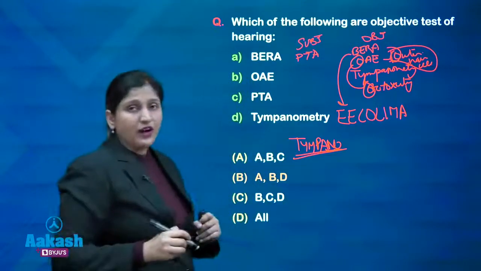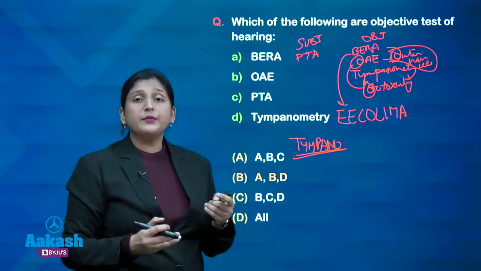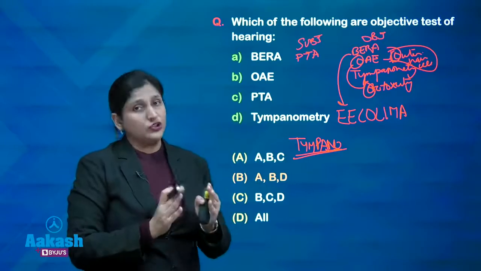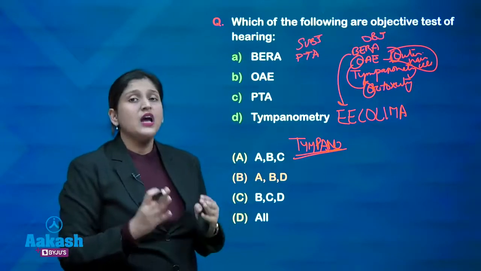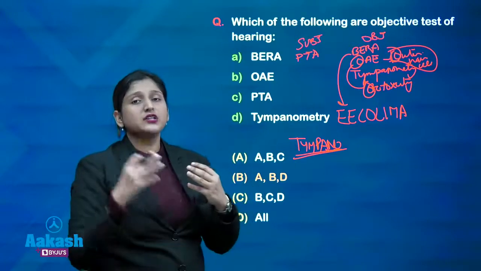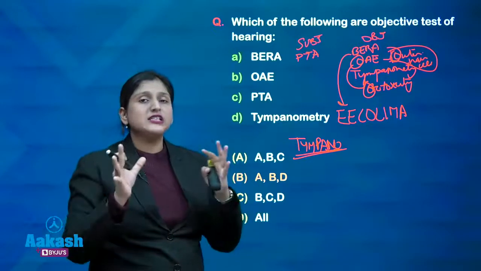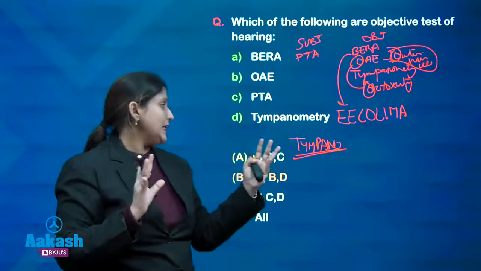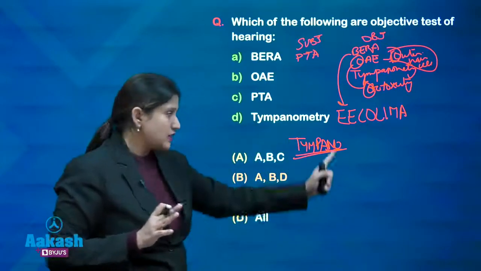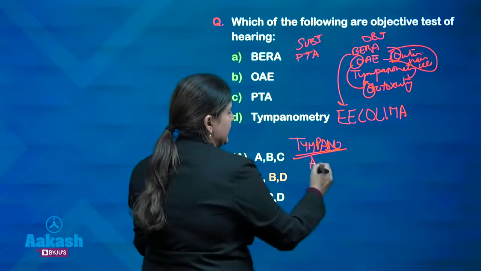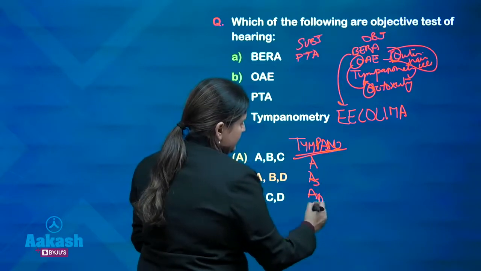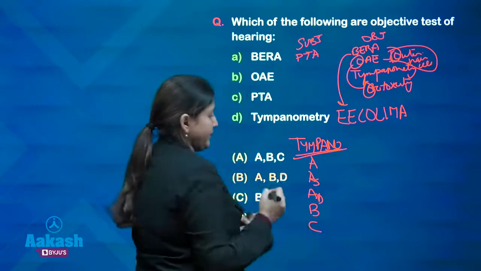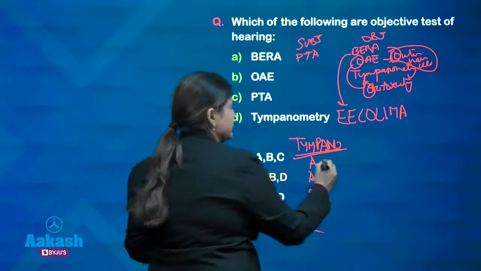The type of graph can help you in determining the type of middle ear pathology. It basically tests the middle ear pathology, how the pressure that is generated in the external auditory canal gets equilibrated through the middle ear. So, the various curves that you need to remember are A, AS, AD, B and C. A is the normal.